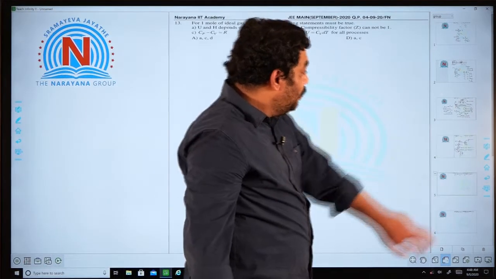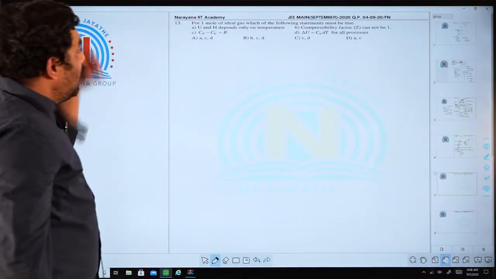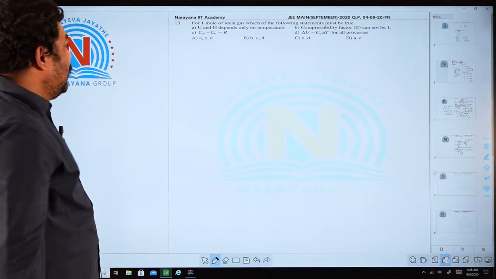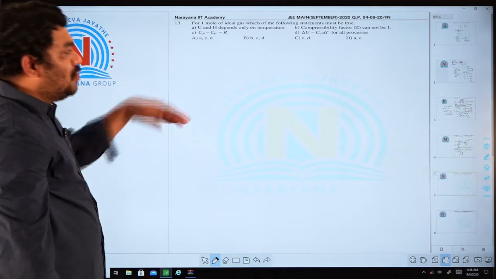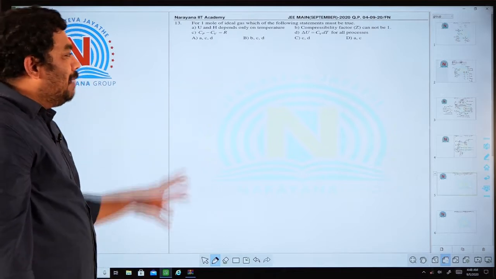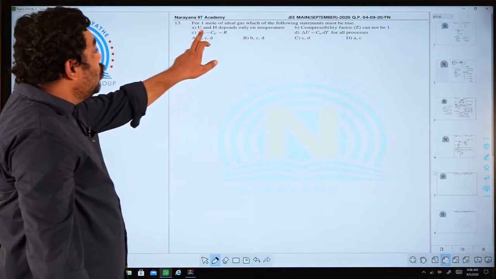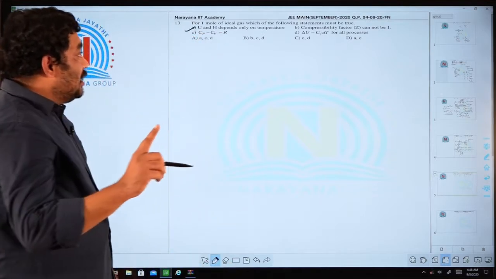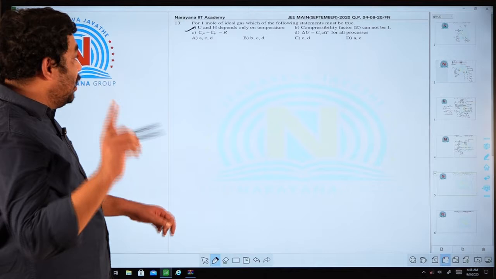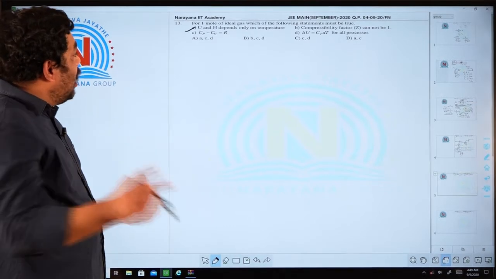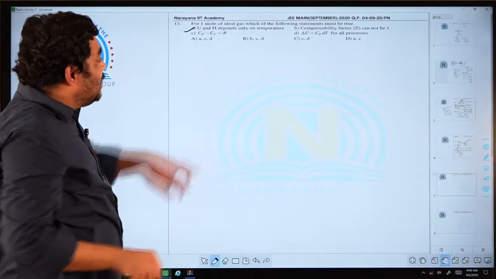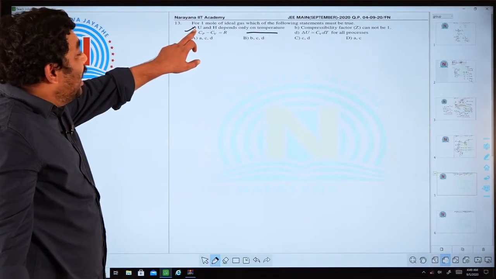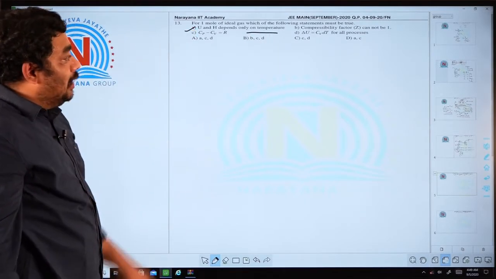Next one. For 1 mole of an ideal gas, which of the following statements must be true? Sir, the first option he has given. This question is from thermodynamics, basic concepts. U and H depend only on temperature. Yes, sir. The internal energy of an ideal gas only depends on temperature. The reason is no interatomic attractions are present in an ideal gas.